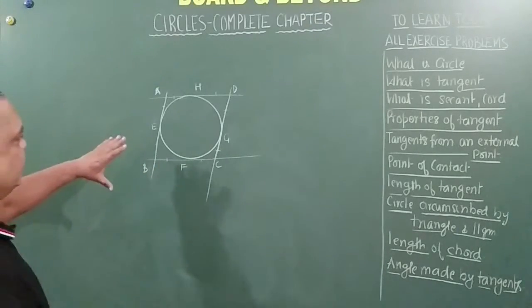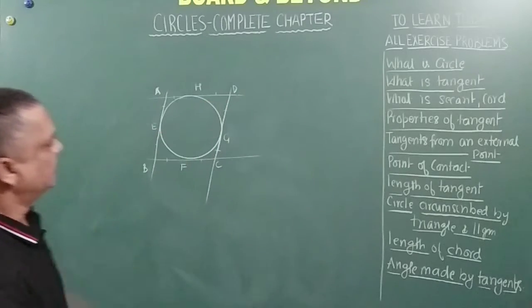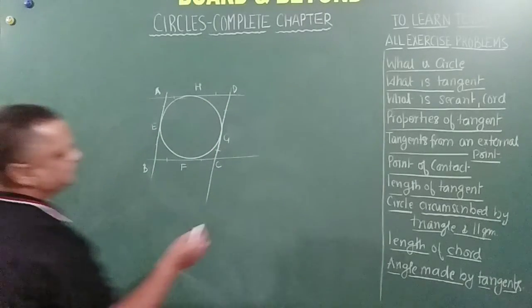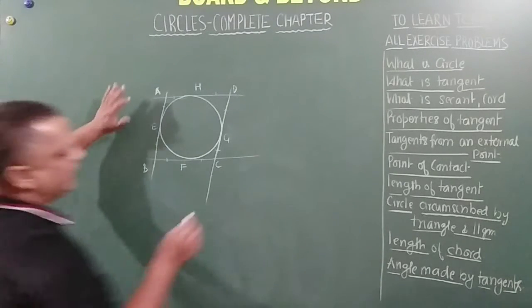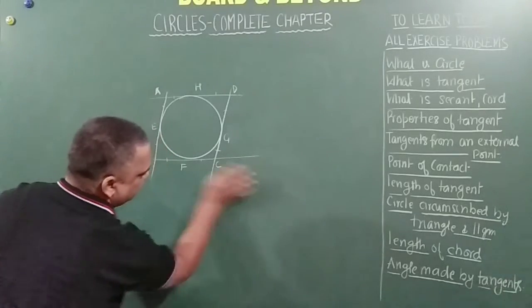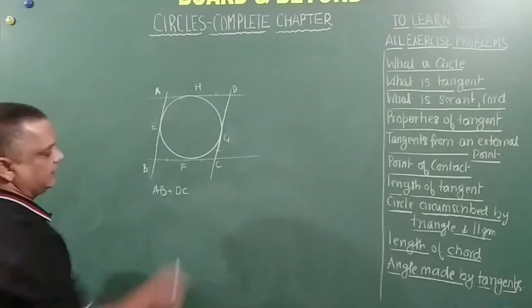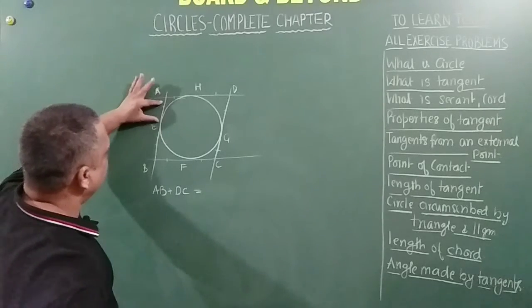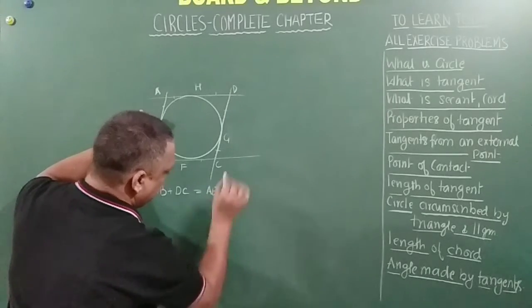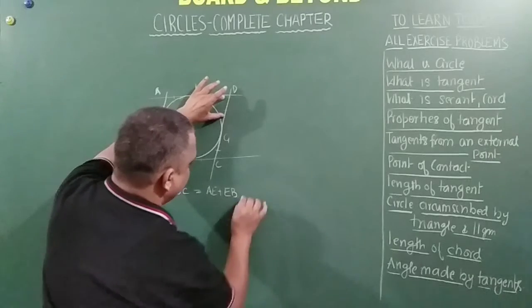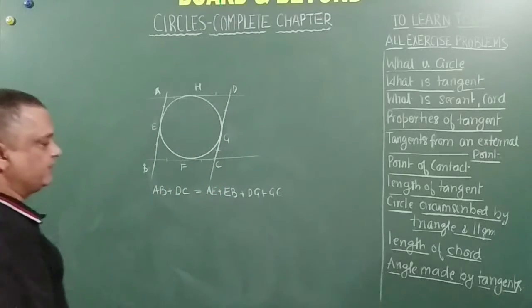So now what we can write is AB plus DC. AB can be written as AE plus EB, and DC can be written as DG plus GC. You got it?